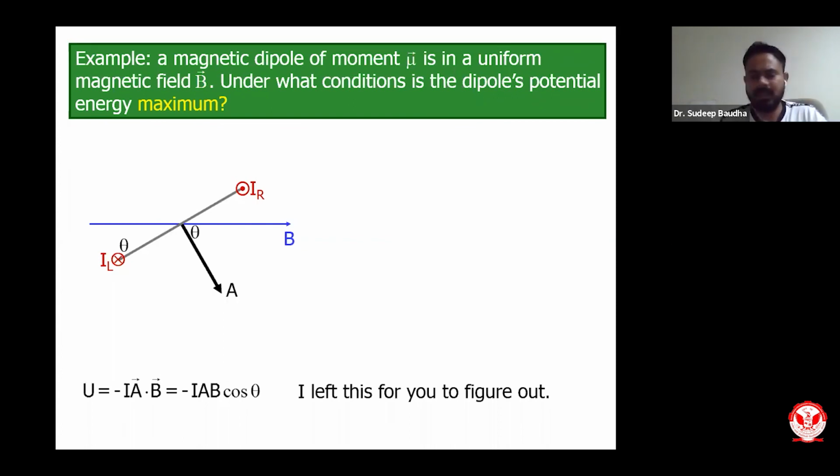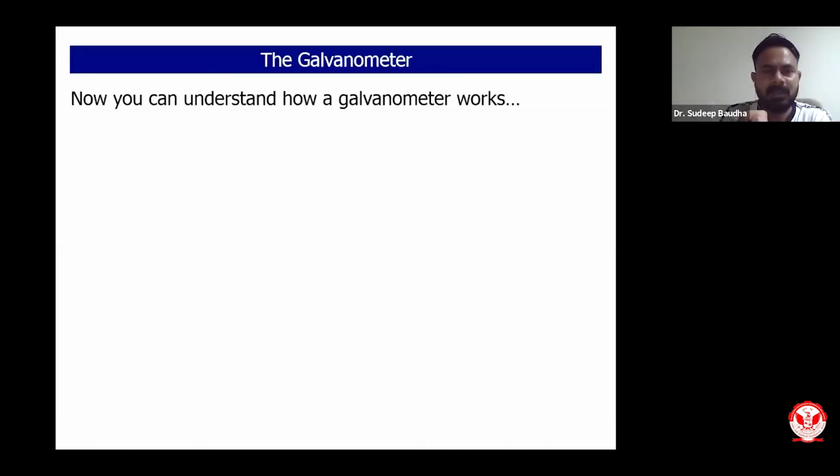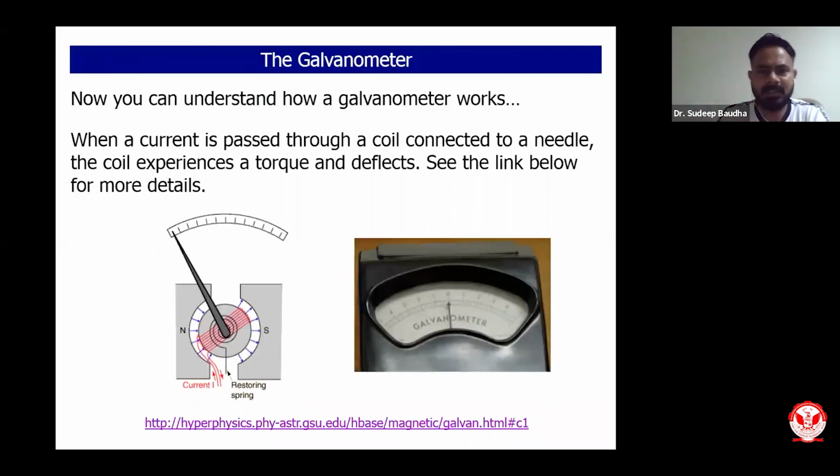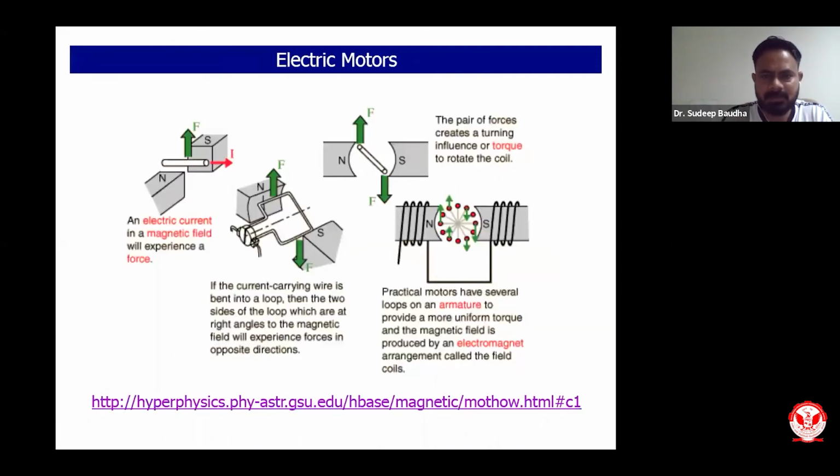So as I was saying, application part, there is a galvanometer, which is the most important application of magnetic field or magnetic dipole. So what will happen? The dipole will move inside a galvanometer, which will show you the amount of current. Then we have electric motors. There can be AC motors, there can be DC motors, and they can move. This coil will move, and this motion of coil can be used everywhere. So that was the next application.